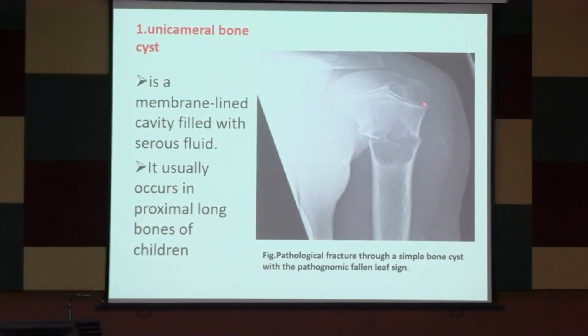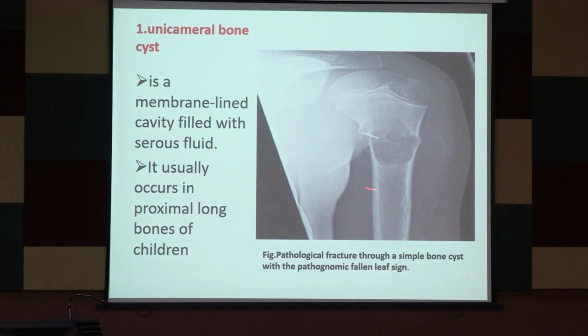How will you know it is a pediatric patient? See, the physis is open. Can you see the physis? This is the head of the humerus, this is the greater tuberosity, this is the physis, and this is the metaphysis. Classical metaphyseal location in a young bone, 8 to 15 years of age, with a pathological fracture: simple bone cyst. Again, a very important topic. So this kind of X-ray can come.